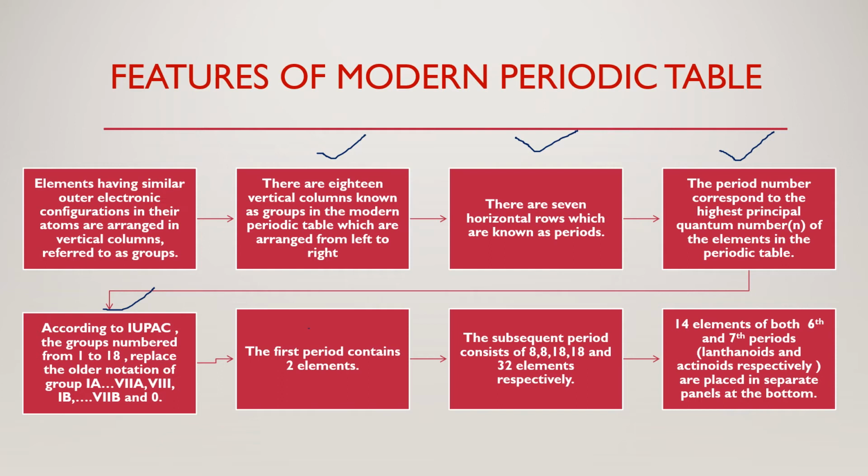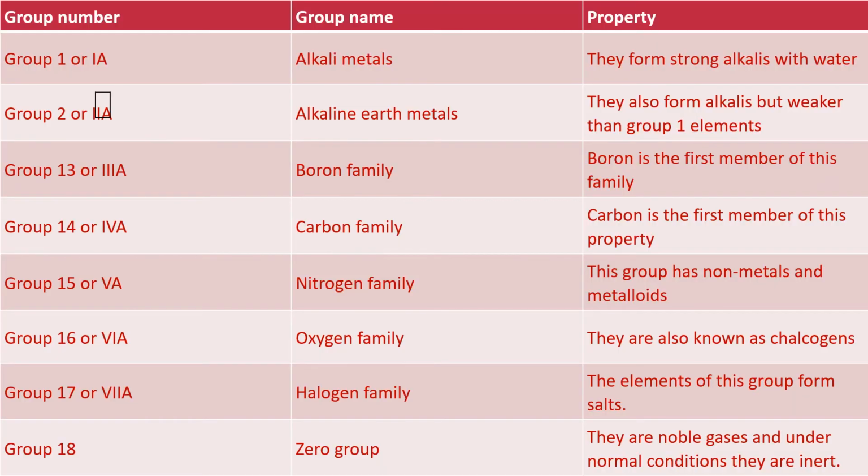The first period contains 2 elements. I have told you the subsequent periods will contain 8, 8, 18, 18 and 32 elements respectively. The 14 elements of both the 6th and 7th periods, that is lanthanoids and actinoids respectively, are placed in separate panels at the bottom. These points have been discussed by me while discussing the modern periodic table.